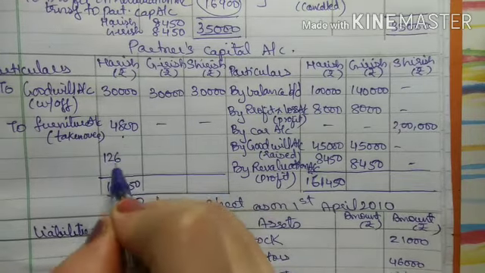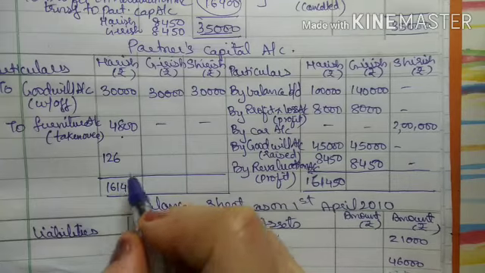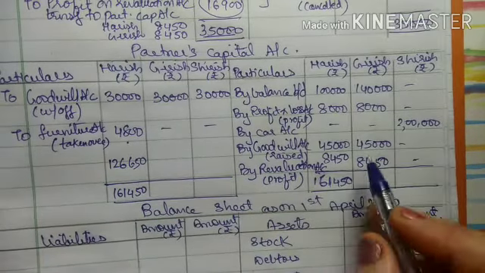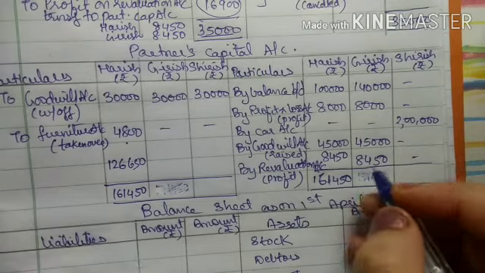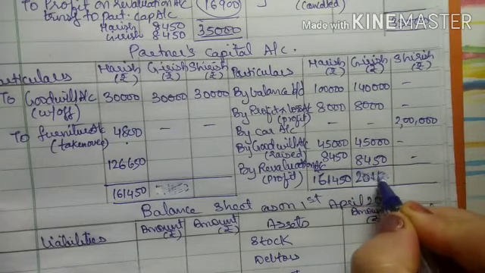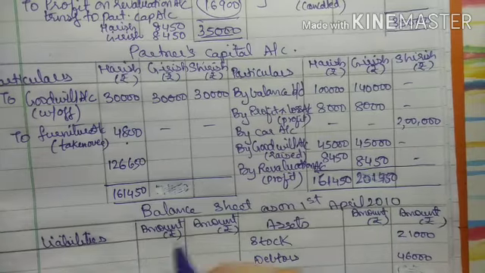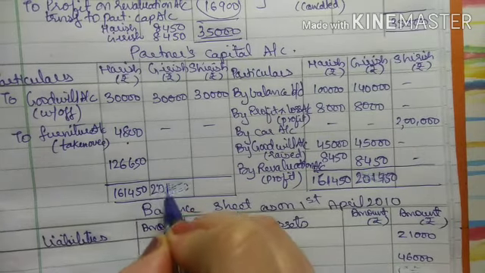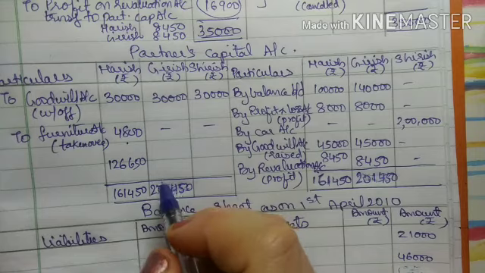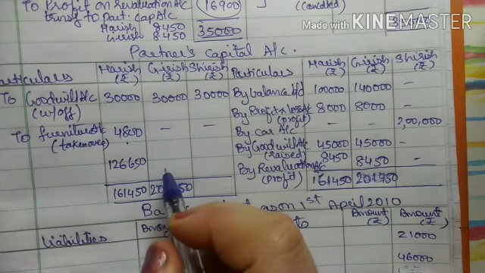So I will get the balance as 1,26,650, right? Now when I total Girish's column, it will be 2,01,450. So 2,01,450. From this, when I deduct 30,000, I will get the balance as